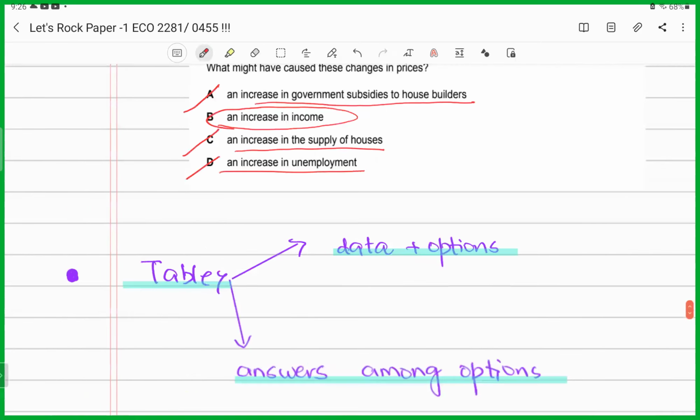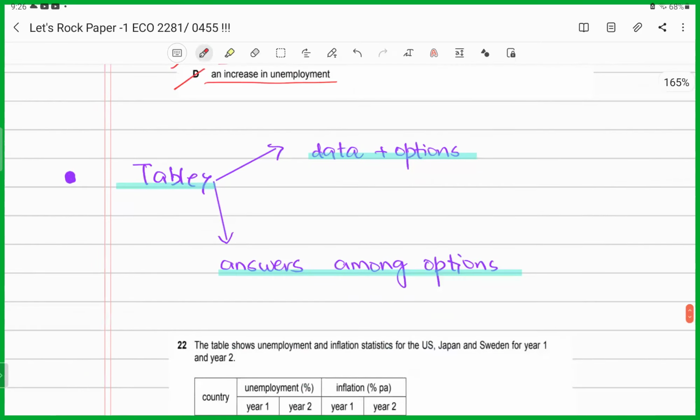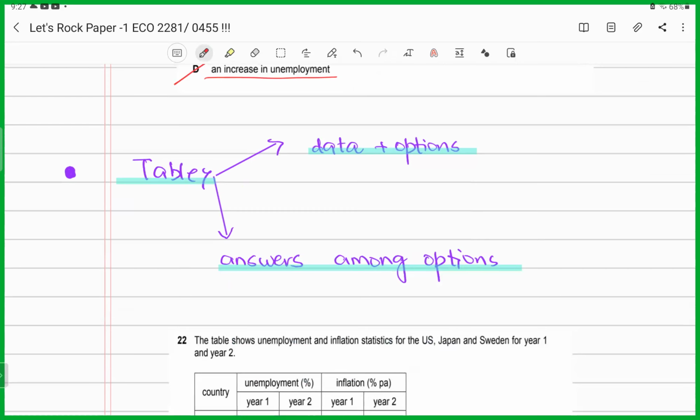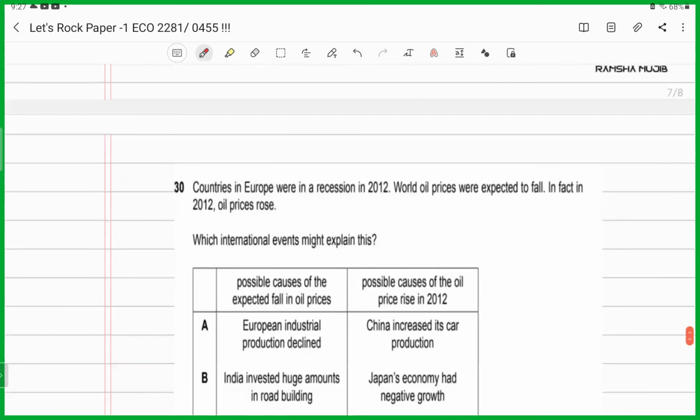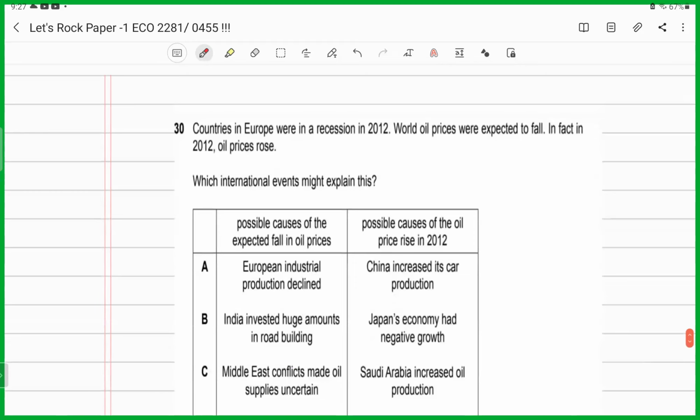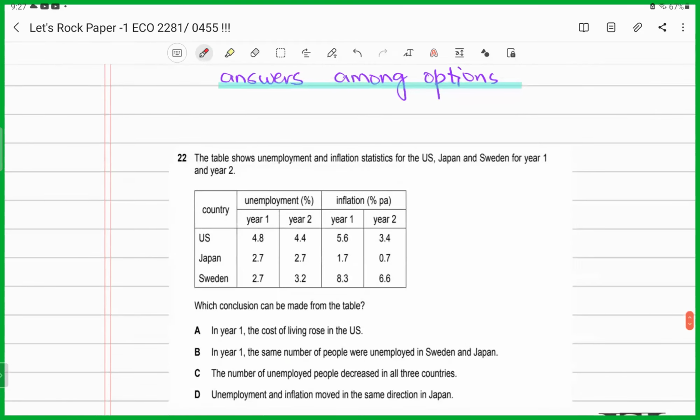Now, they could give you questions that include tables. Either they could give you the options at the end of the table, or they could give you the answers in the form of the table. For instance, if the options are available at the end, or the options themselves are the answers. In this case, what are they saying? So you need to satisfy both parts of the table.